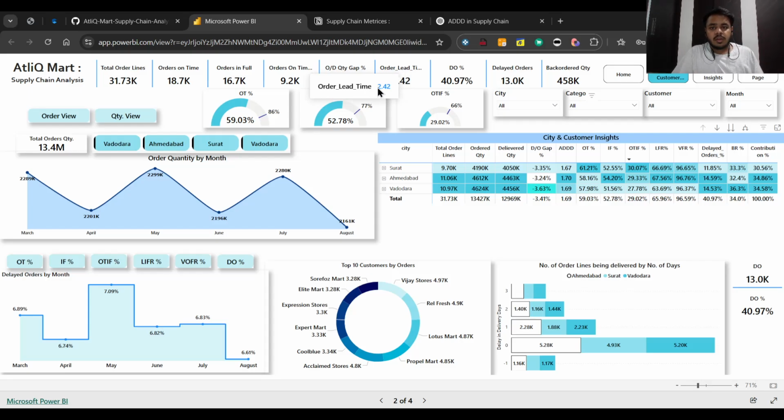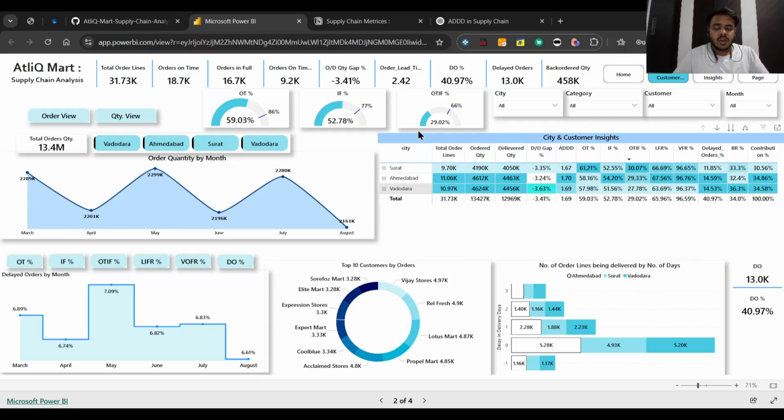Now, there's a very special metric that we have calculated, that is the average delay in delivery days. So basically it is 1.69, which means the average delay in delivery days is only 1.69, which is very nominal. Because your orders are getting delayed by 1.5 days only. So basically in 1 or 2 days you're getting your order delivered to your doorsteps.